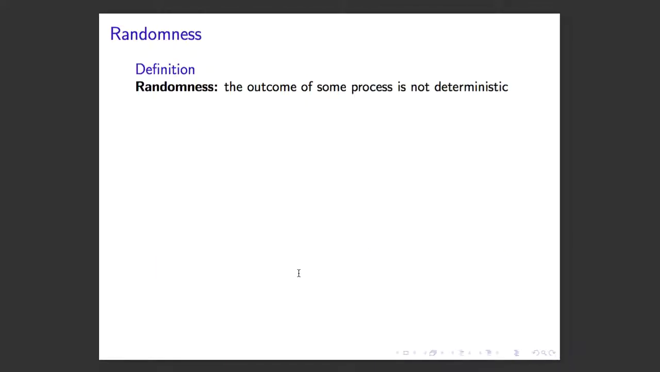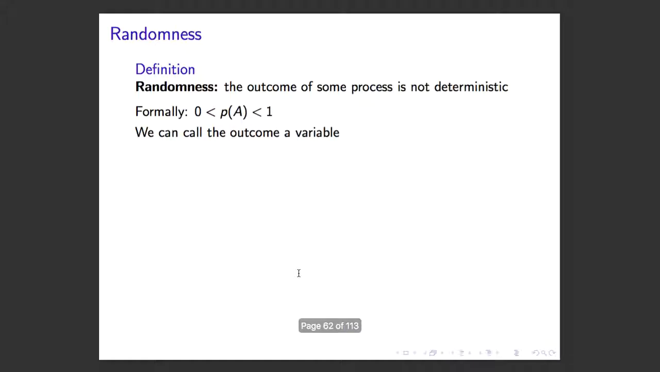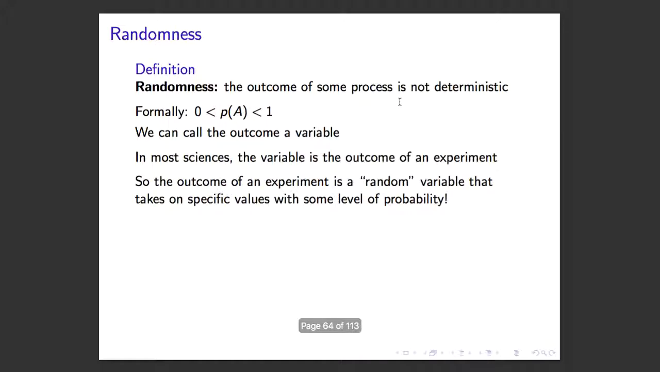Okay, so I talked a little bit, in some of the notes I wrote up, about randomness. Randomness just means that the outcome of some process is not deterministic. Formally, we can say the probability that event A occurs is between 0 and 1. We can call the outcome, or the thing that we want to study, a variable. In most sciences, the variable is an outcome of an experiment. So the outcome of an experiment is a random variable that takes on specific values with some level of probability.